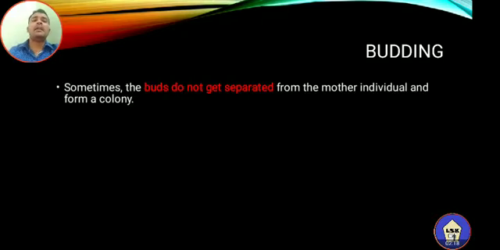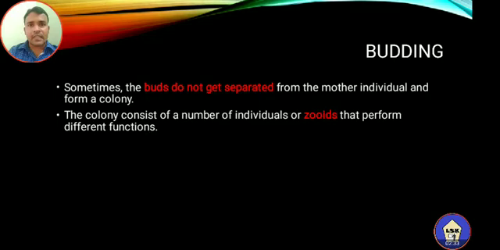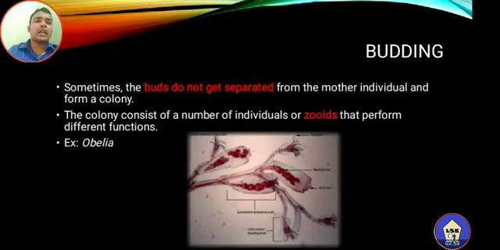The next type of budding: sometimes the buds do not get separated from the mother individual, and instead of developing into a new individual separately, they form a colony. This is not found in all organisms, but in some organisms this mechanism is found. Here the colony consists of a number of individuals, called zooids, that perform different functions. The example for this type of budding is obelia. This is the photograph of obelia. In obelia, you can see the colony of individuals within the bud forming structure.